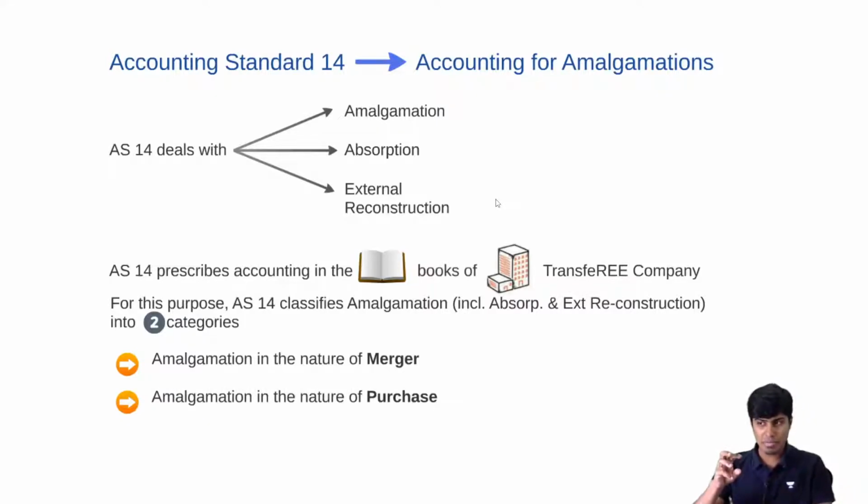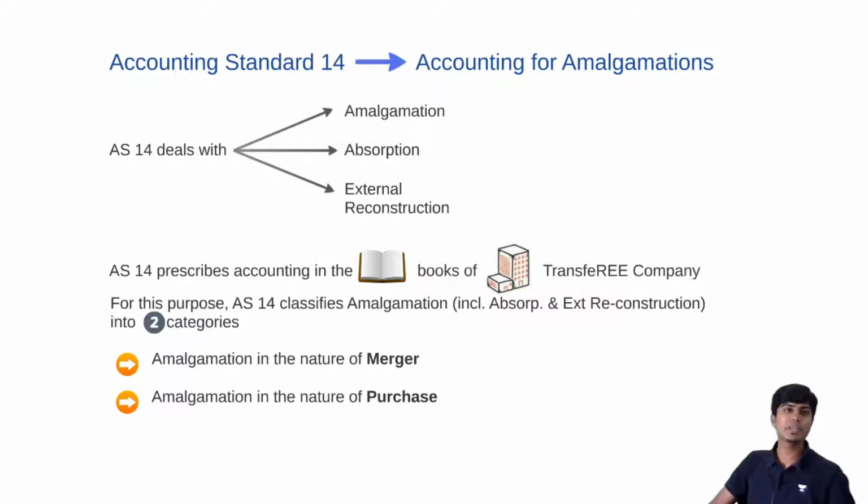So if the amalgamation is in the nature of merger, the way we are going to do accounting is different than how we are going to do accounting if it is amalgamation in the nature of purchase. Let me repeat it for you. Accounting standard 14 prescribes the kind of accounting to be followed by an organization whenever it is going for amalgamation. And this accounting is prescribed by AS 14 only and only in the books of transferee company.